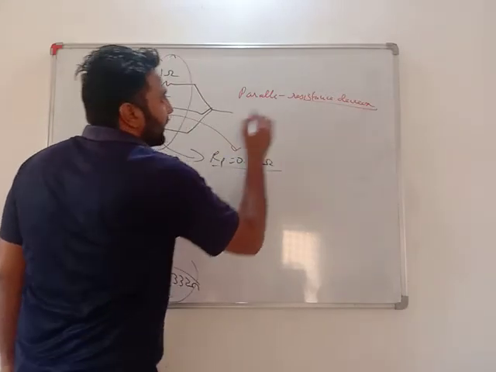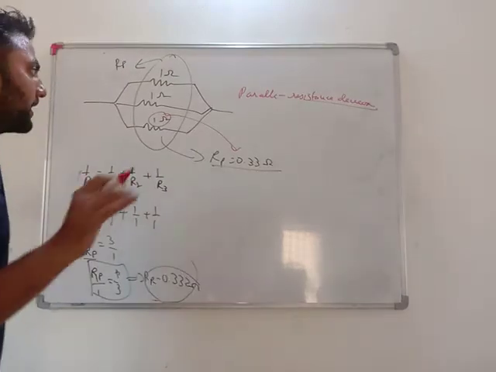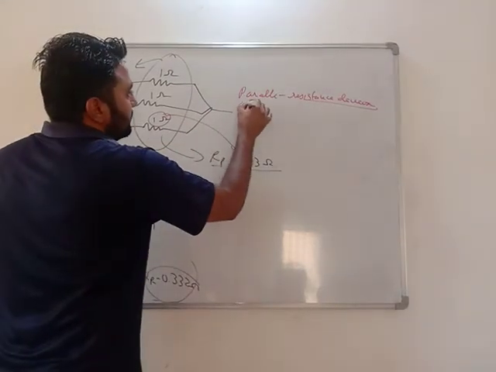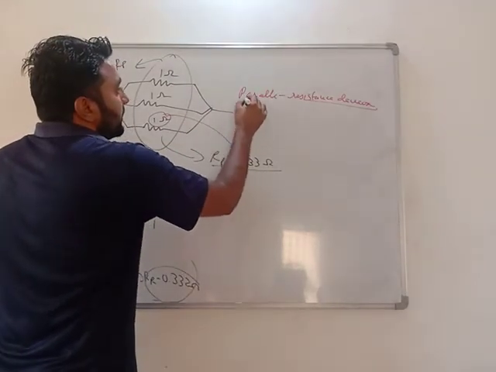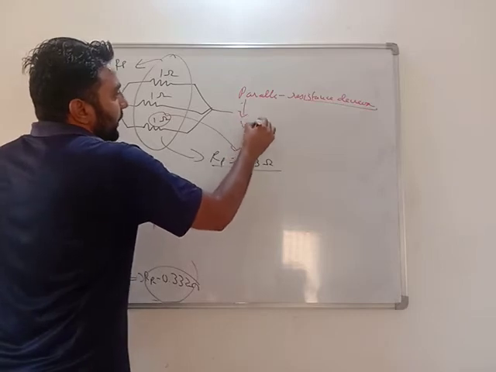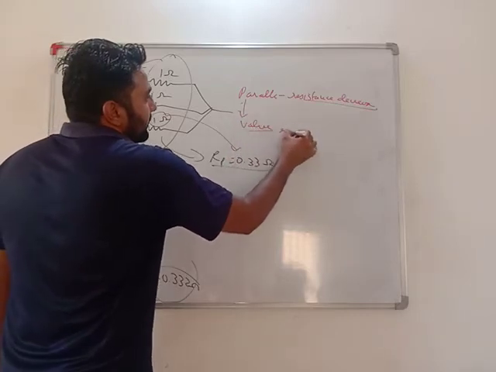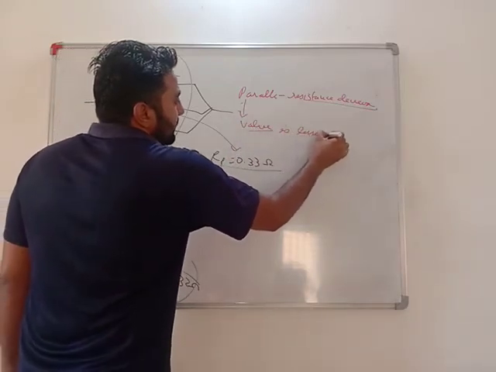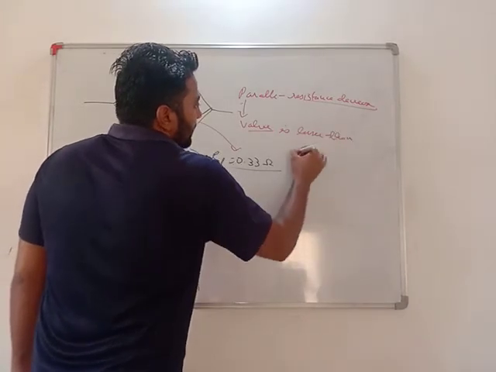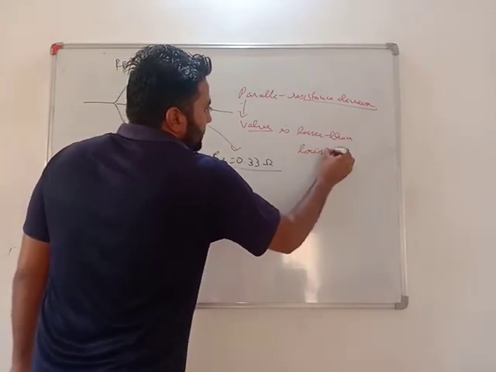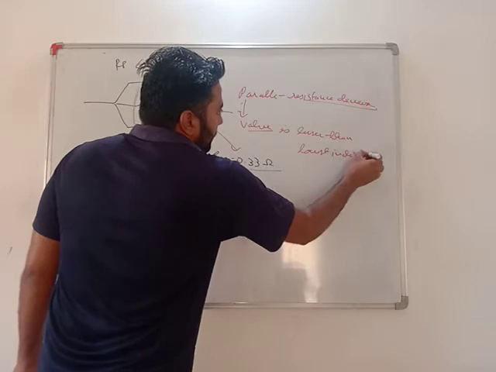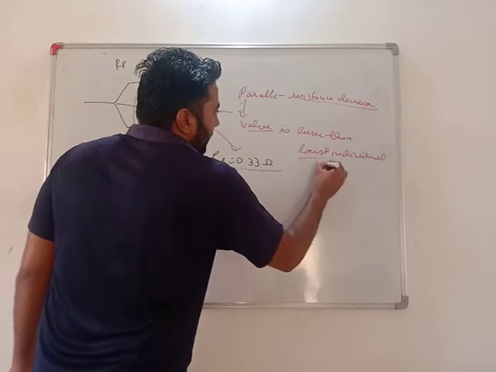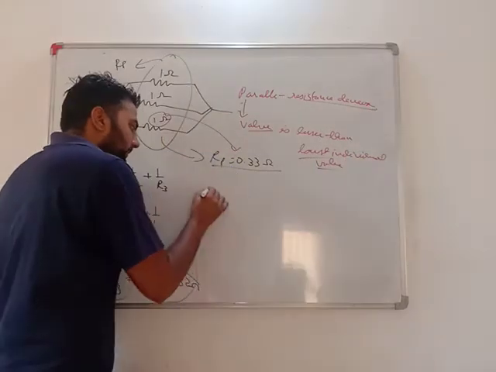Very important. In parallel, overall resistance decreases. Second thing is that the in parallel value is lesser than the lowest individual value. Let me give you an example.